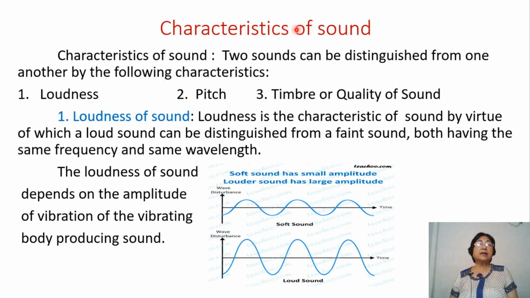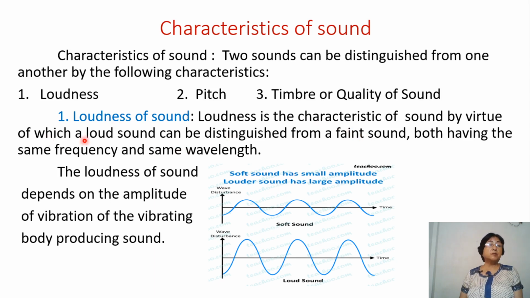We go to the next, that is the characteristics of sound. Two sounds can be distinguished from one another by the following characteristics, that is by the loudness or the pitch or the timbre or quality of sound. Loudness of sound. Loudness is the characteristic of sound by virtue of which a loud sound can be distinguished from a faint sound.